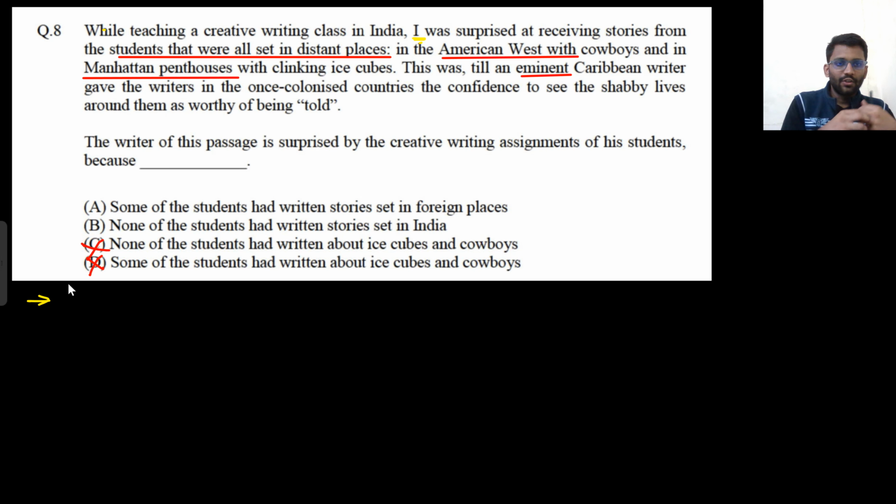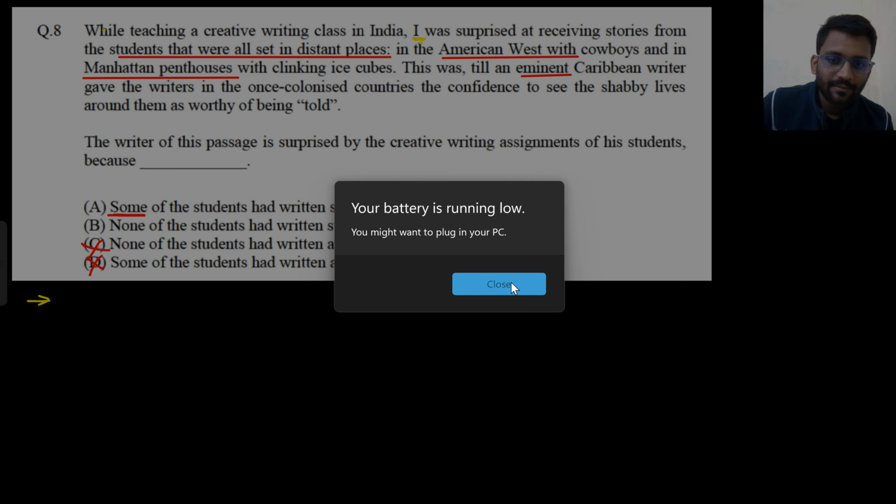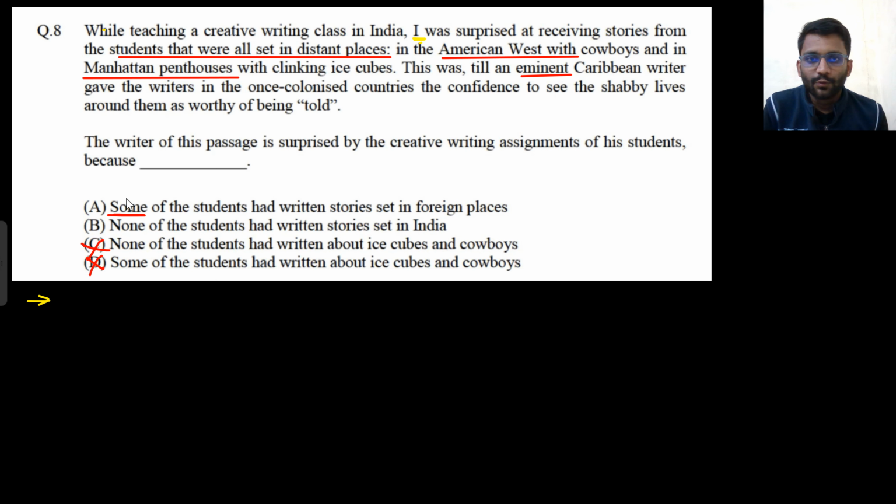If you read it quickly, you will say that both options, A and B, are correct. But here it is written, some of the students. But in the passage you can see that I was surprised at receiving stories from the students that were all set in distant places, different places. So not some. All the students had written stories set in foreign places. If it was all here, then A and B would have been correct. But now B would be correct because none of the students had written stories set in India.